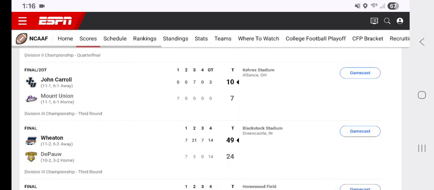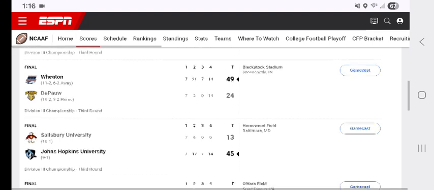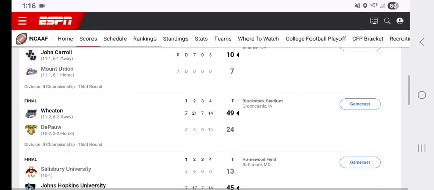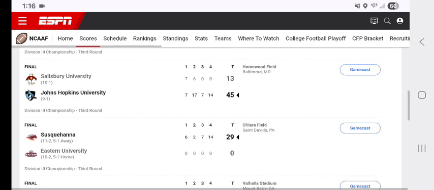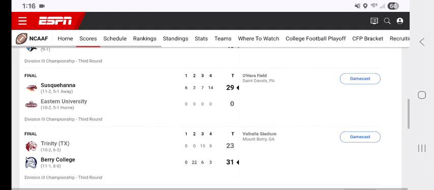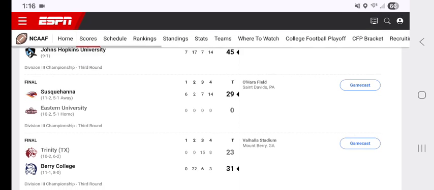And then Division 3 third round. We had John Carroll in a shocker defeat Mount Union 10-7. Wayne beats the PA 40-24 on the road. So 2 road teams won. Then the home team, Johns Hopkins University, won 45-13 over Salisbury University. And then Susquehanna on the road shut out Eastern University 29-0.